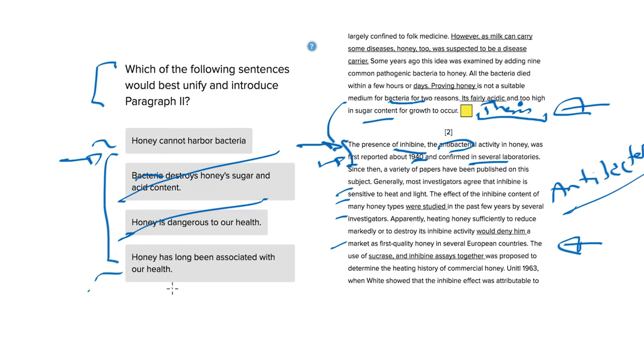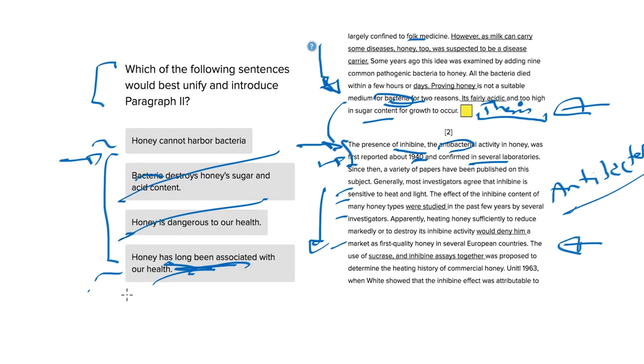So we've got a tough choice between A and D. It would make sense, however, to say that this discussion here of what honey's role in medicine was earlier, in folk medicine, I guess, actually, and then the fact that bacteria activity is not suitable within honey would sort of provide some sort of evidence for the fact that honey is good for your health, and that each of these pieces of evidence here contribute also to the fact that honey is good for your health. And then that historical discussion would fit in with has long been associated with our health.